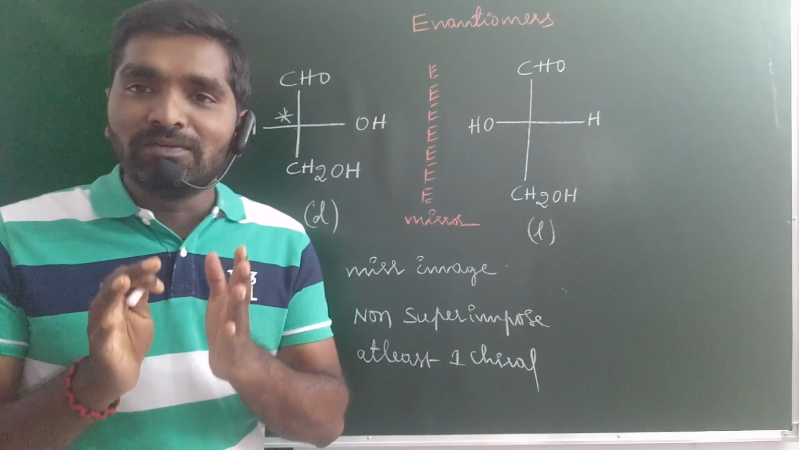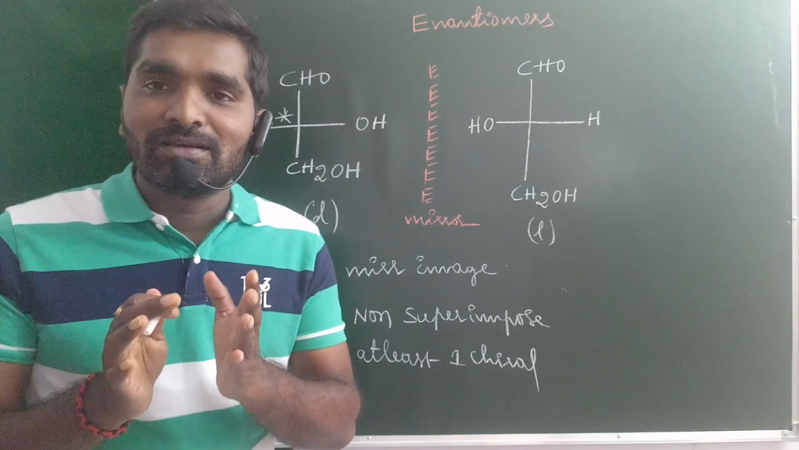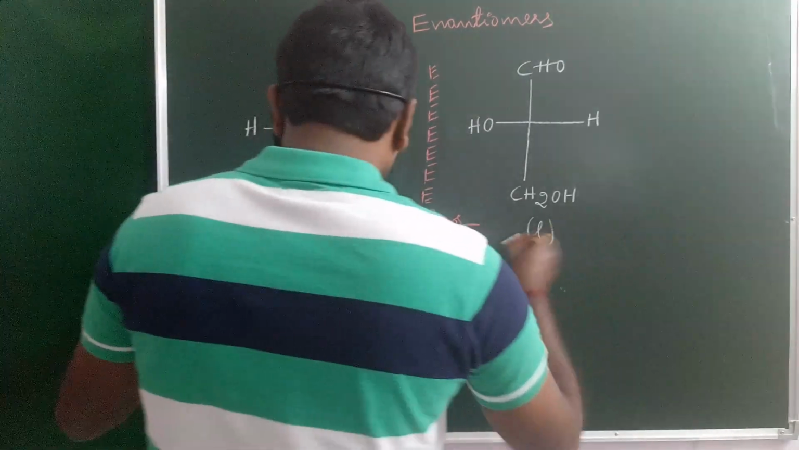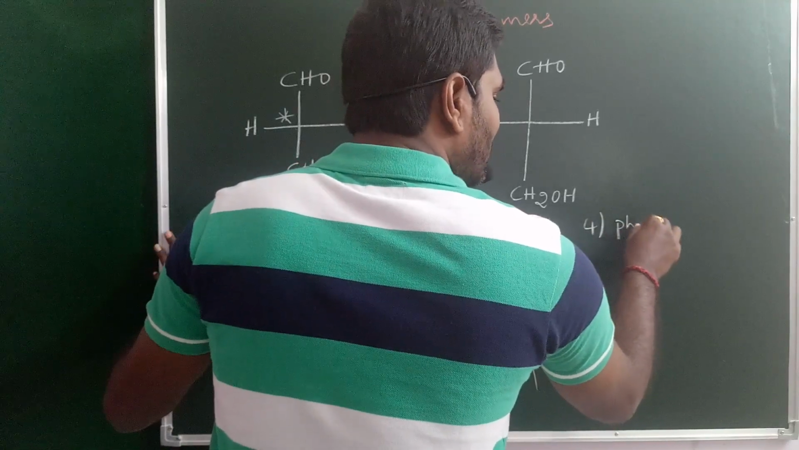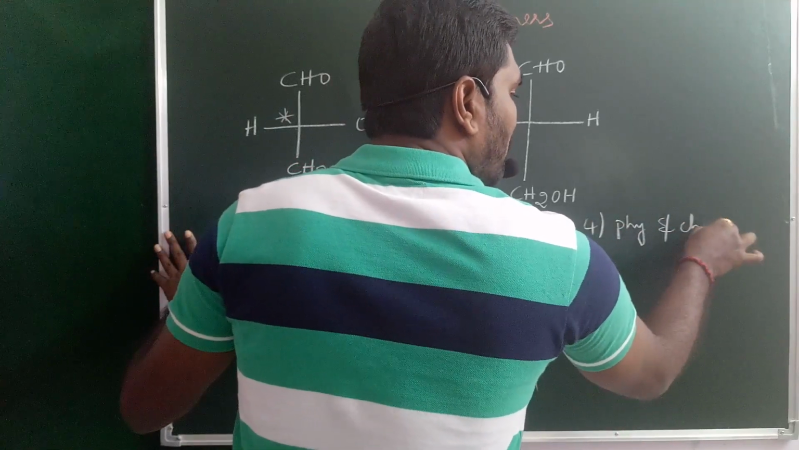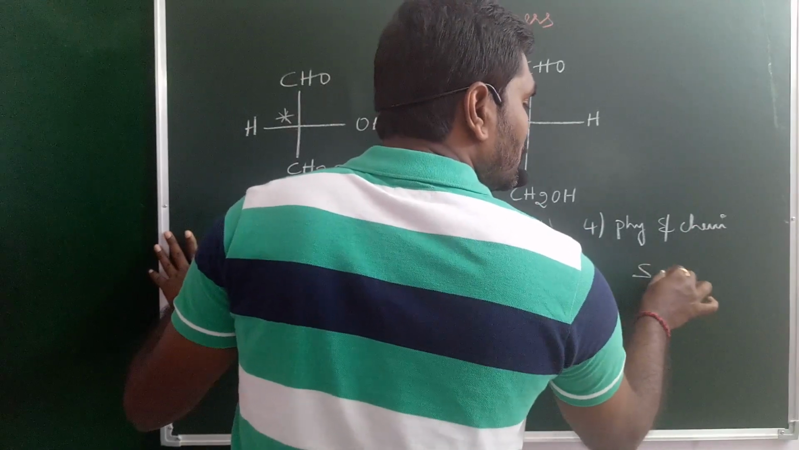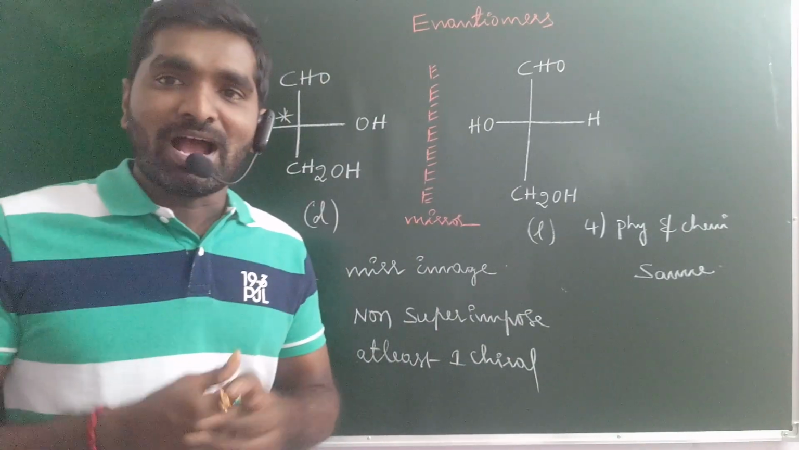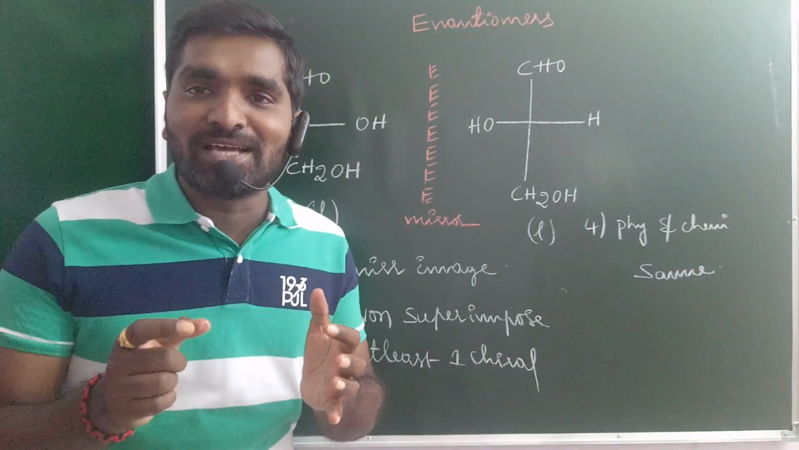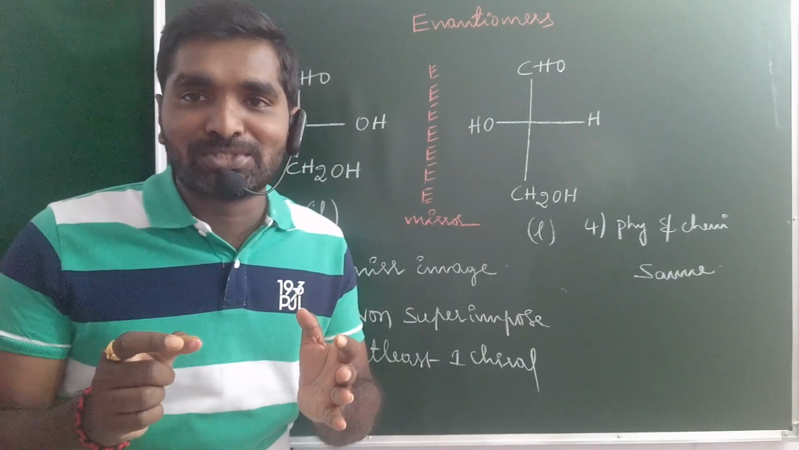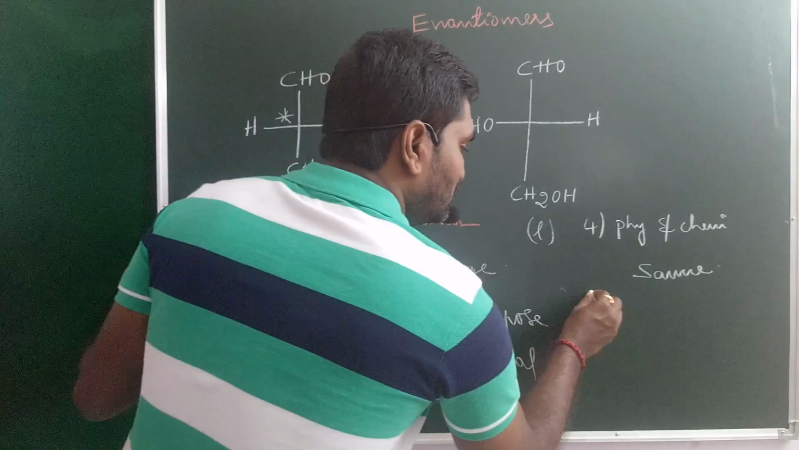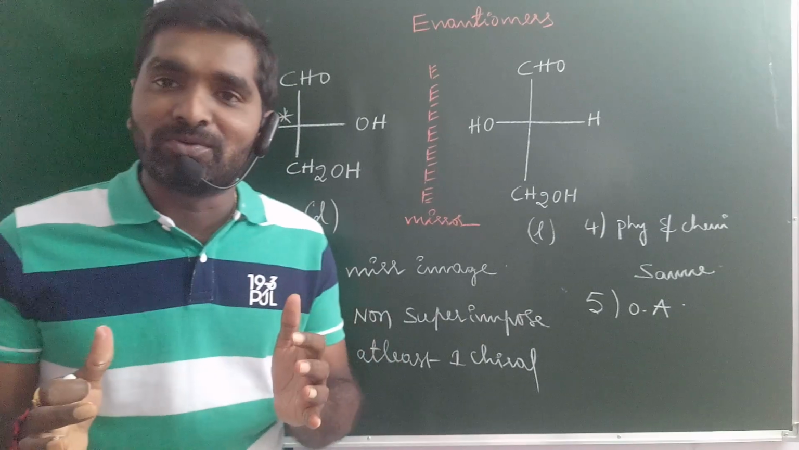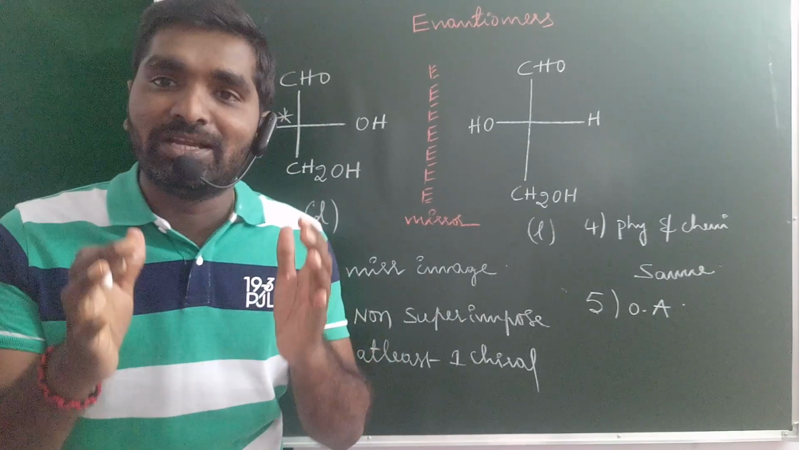That's why all the physical properties and chemical properties of enantiomers should be the same. And more importantly, enantiomers are optically active compounds. That is the most important one. Whether an enantiomer is optically active or inactive, yes, it should be an optically active compound.